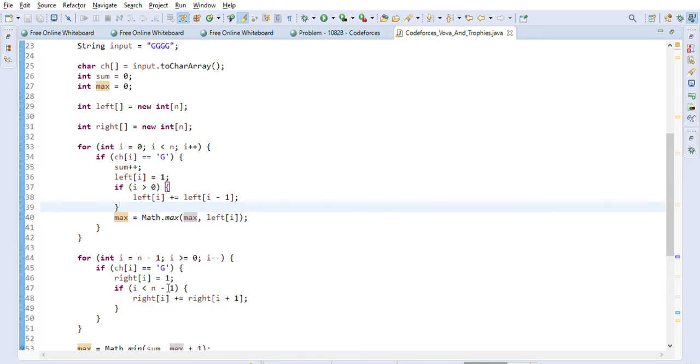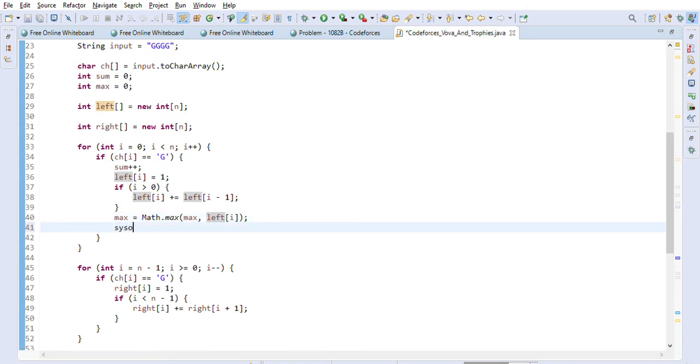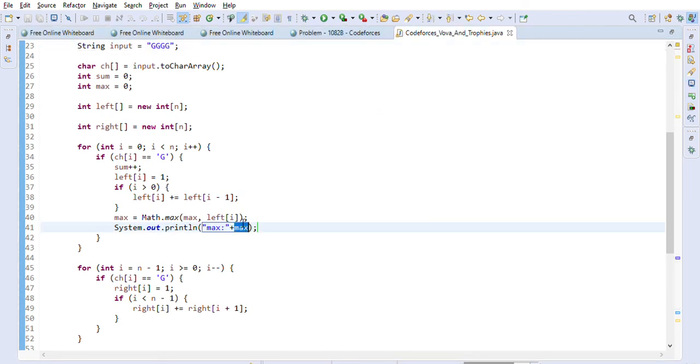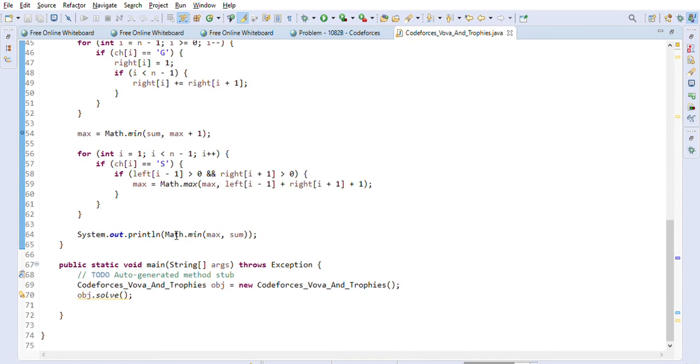So maximum value and the sum, so sum will be 4 basically in this case, right? Because whenever there is a G it will calculate it as a sum, and it will keep track of the maximum value here, right? So let me just print out quickly here the max value, so we can see what max values it's getting. So as you can see, max value it is printing as 4, right? Because it is keeping track of consecutive G's in the max. So that's why we are getting the answer as 4 basically.